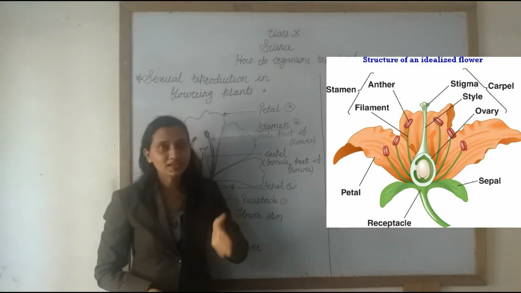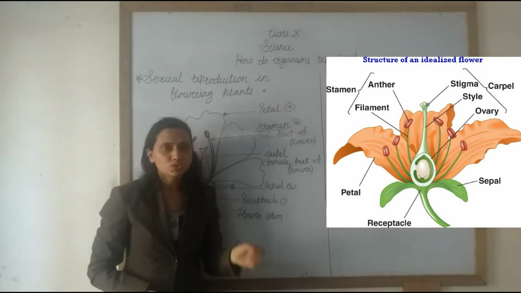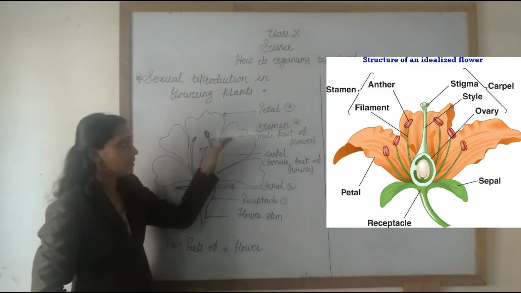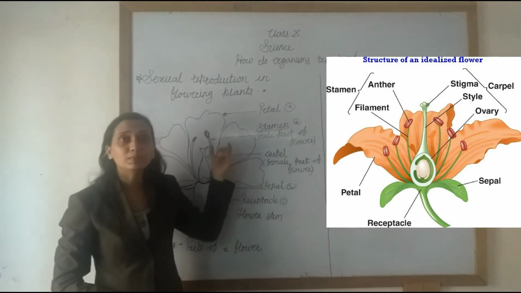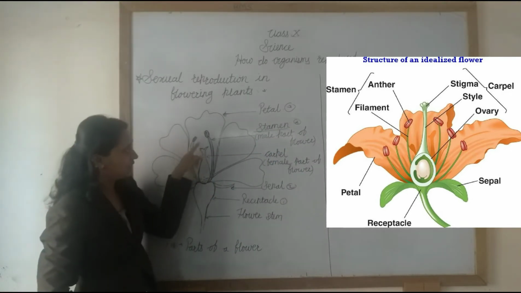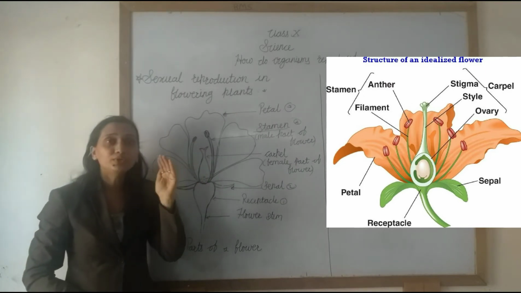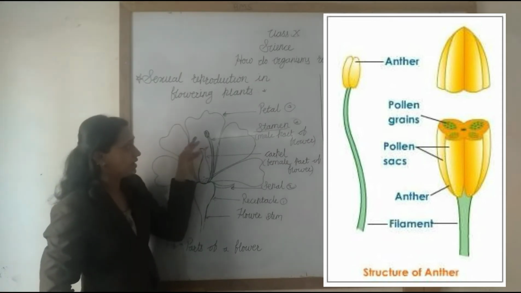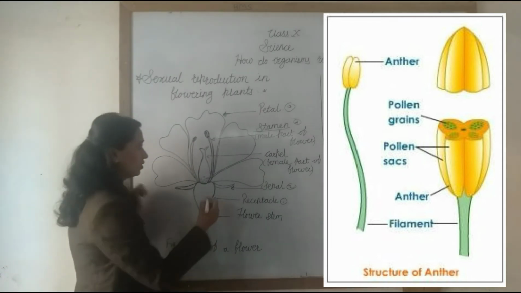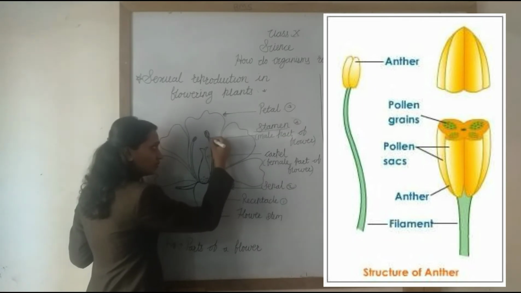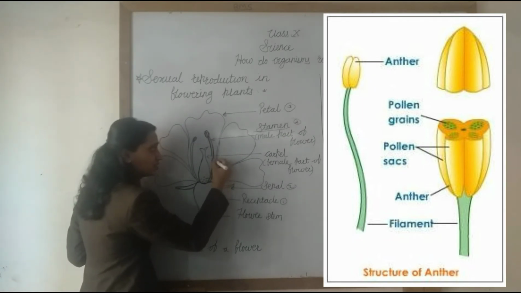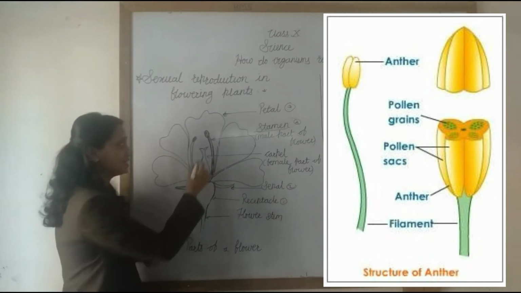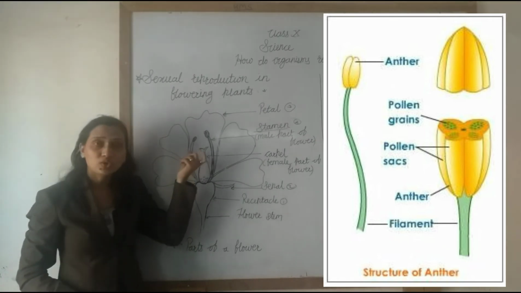It contains the male gametes and the female gametes also. So which is the male part in the flower? See here, the stamen. The stamen is the male reproductive part of the flower, and it is made up of two parts. See in that picture. The stalk-like, strand-like structure is called the filament, and the swollen top end is called the anther.